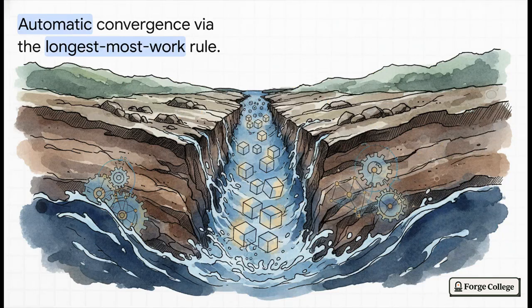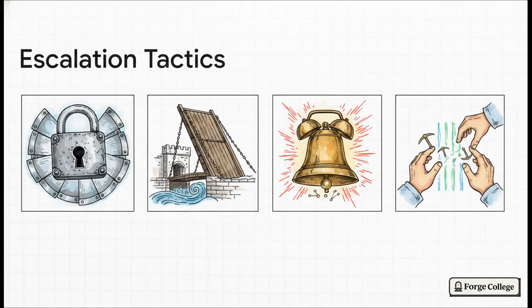So actually, for the vast majority of network forks, you don't even need human intervention. Short-term resolution is entirely automatic. The nodes just blindly follow the deterministic math of the longest most work chain rule. It's exactly like that harmless seasonal diversion we talked about earlier. The water just naturally finds the deepest channel, and all the honest nodes automatically converge on the exact same history. It's pretty elegant. But what happens when the math just isn't enough?